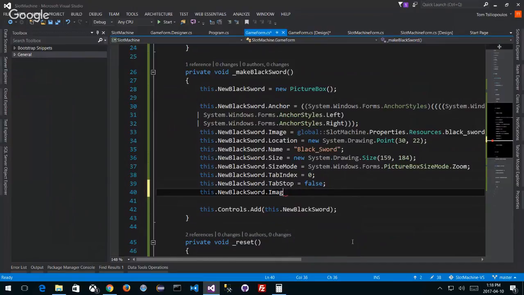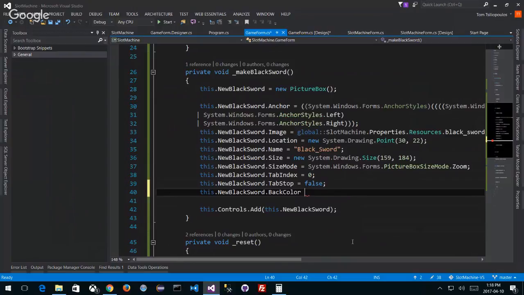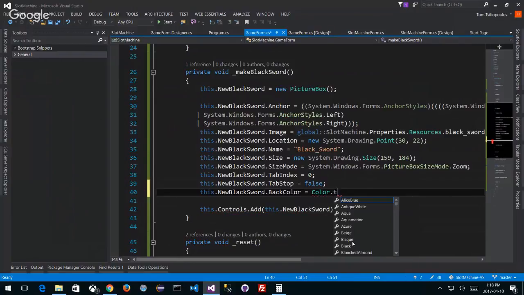So, black color is equal to, again, just what we did before, Color.Transparent. That's what we normally do, right? That's exactly what we did earlier, right? But that doesn't really handle it.